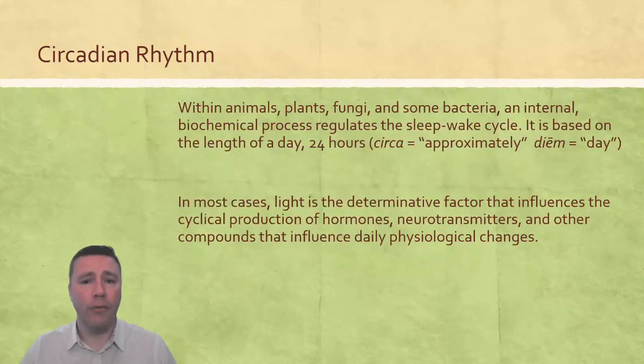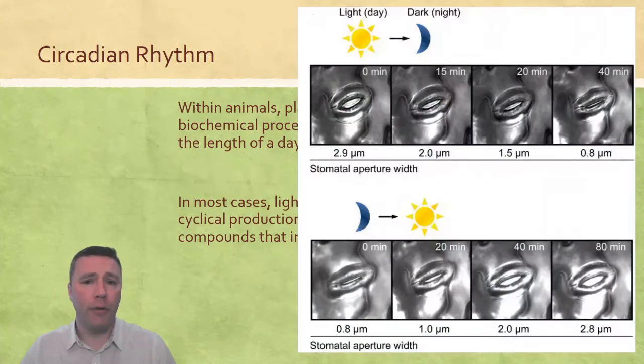At the cellular level within plants, we can even observe how the availability of light affects how they open and close their stomata. You may remember when we learned about photosynthesis that stomata are the small pores on the bottom surface of most leaves that allow for gas exchange to occur, oxygen out and carbon dioxide in.